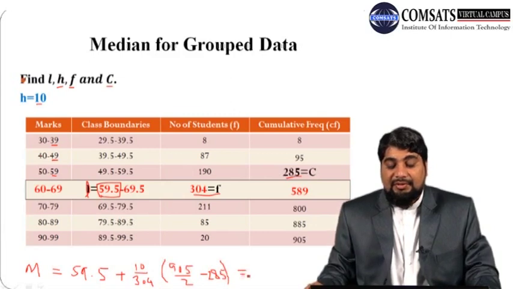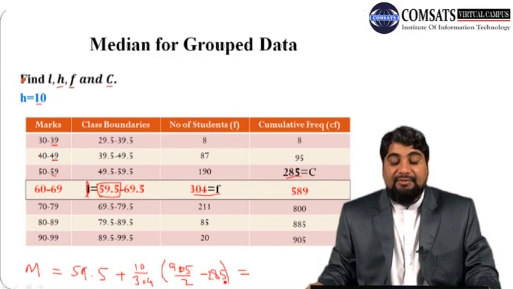So just divide 905 by 2, subtract 285 from the resultant, then multiply the number by 10 and divide by 304, and then add the resultant number to 59.5.